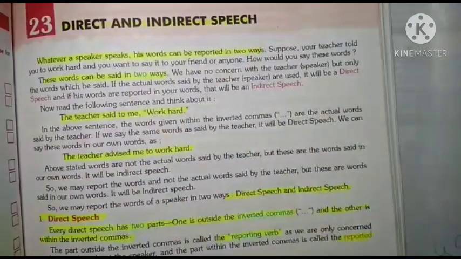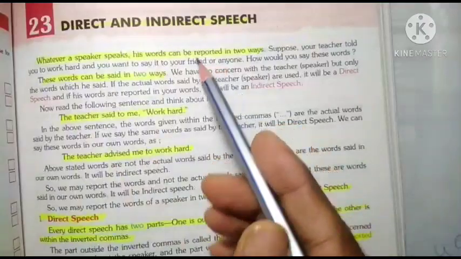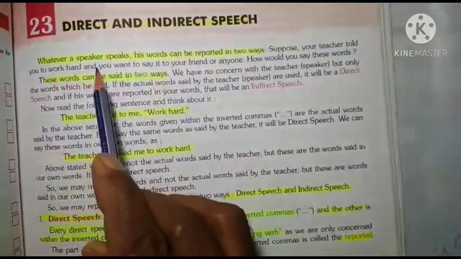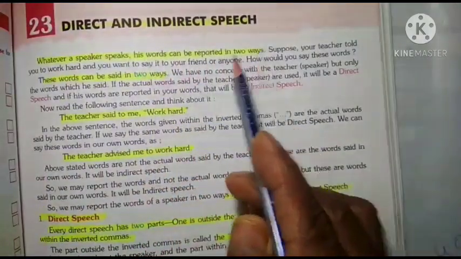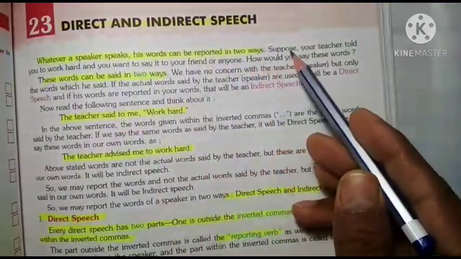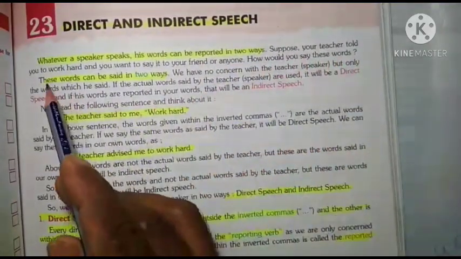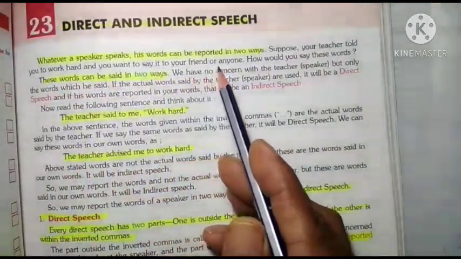Now listen carefully about this chapter. What is direct and what is indirect speech? So now look, whatever a speaker speaks, his words can be reported in two ways. If a speaker says something, it can be represented in two ways. Suppose your teacher told you to work hard and you want to say it to your friend or anyone.